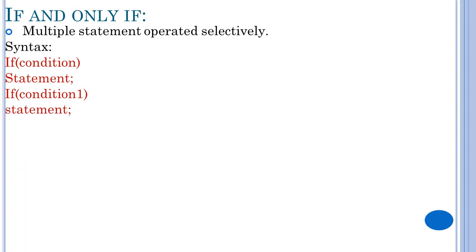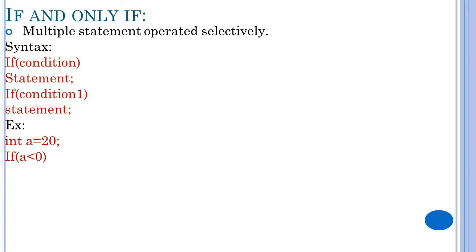Okay, then if this condition 1 is true, it will execute this block. Like that it will work. You will get to know with the example. Example, I have given int a equals to 20. Okay, I am going to check whether the given number is negative, positive, or equal to 0.